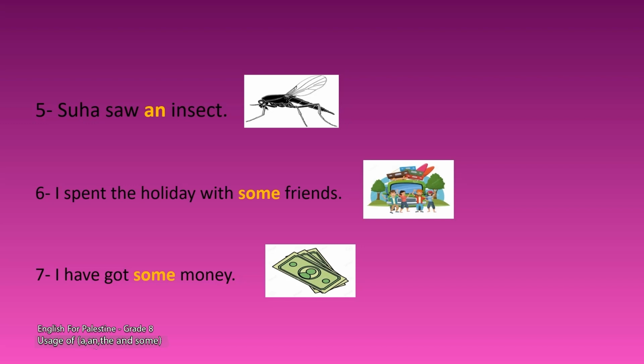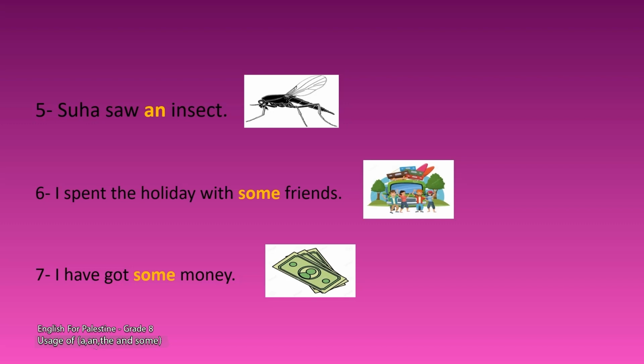Number 6. Look at the picture. The speaker says, I spent the holiday with some friends. Okay, dear students, look at example 6. I spent the holiday with some friends. The speaker says, I spent the holiday with some friends. Notice we have the indefinite article some, which is followed by a plural noun. Friends. Friends is a plural noun, right?